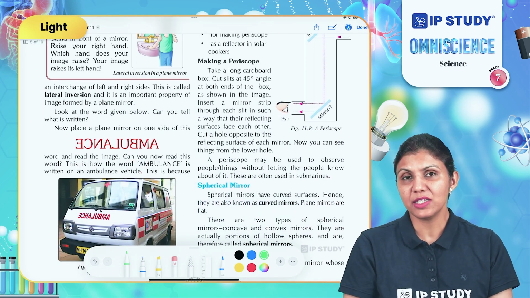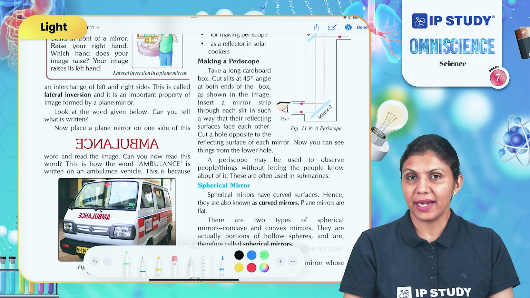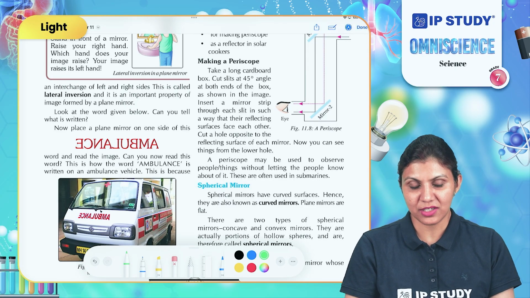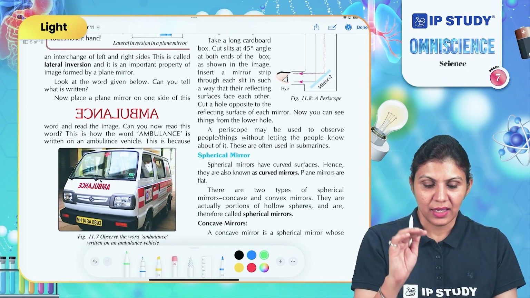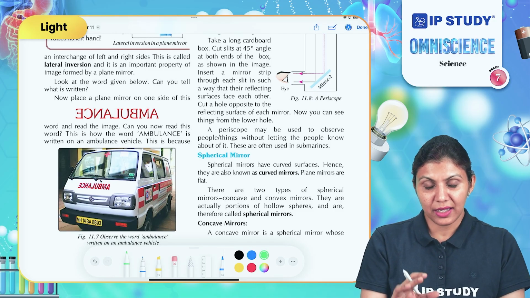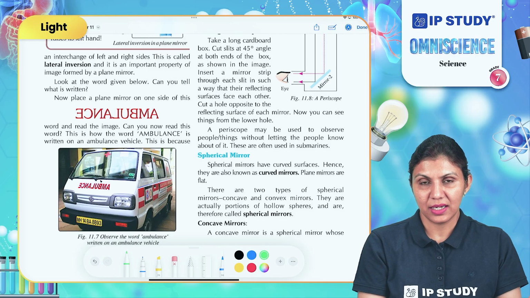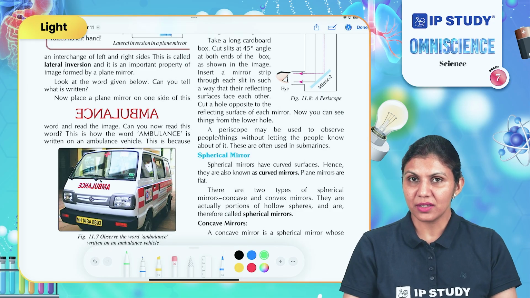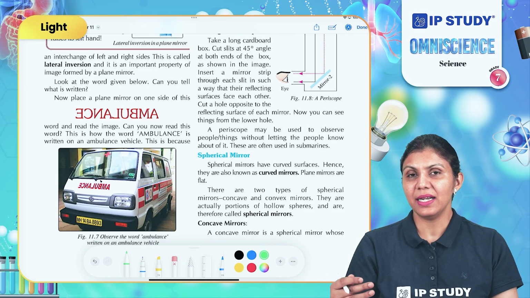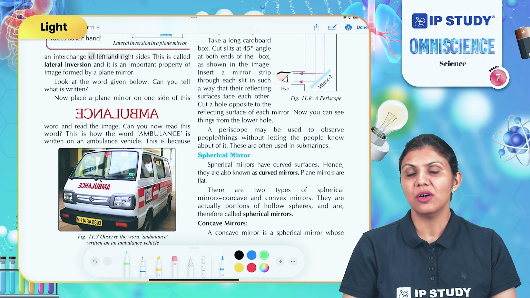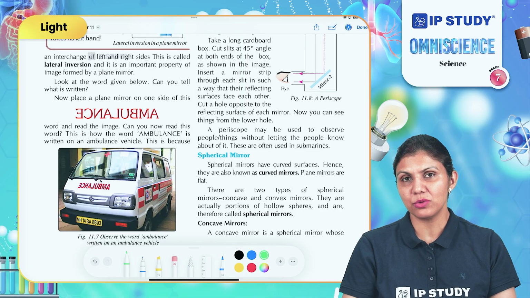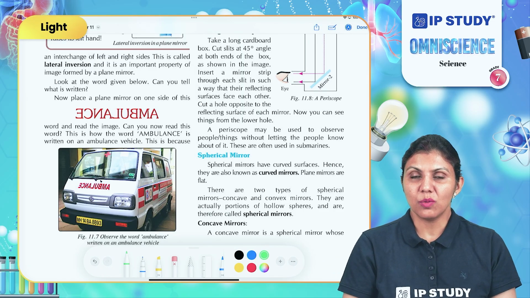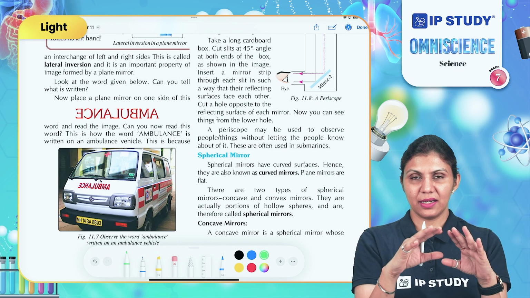This phenomenon is useful to write some important messages. For example, an emergency vehicle, an ambulance, needs a clear passage so that it can reach the site of emergency and take the injured people or patient to the hospital. So what do we need here?